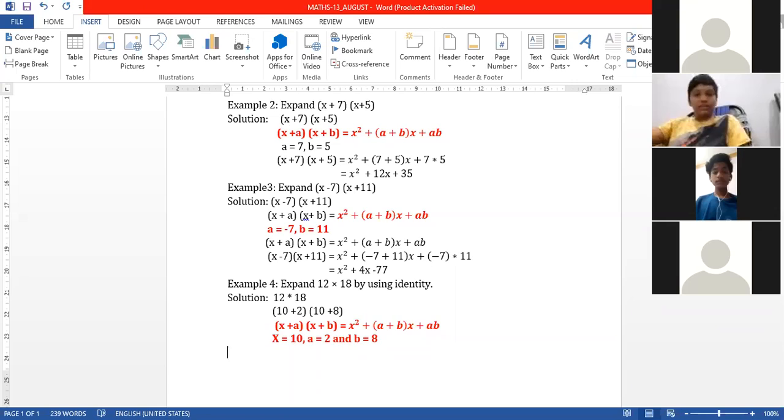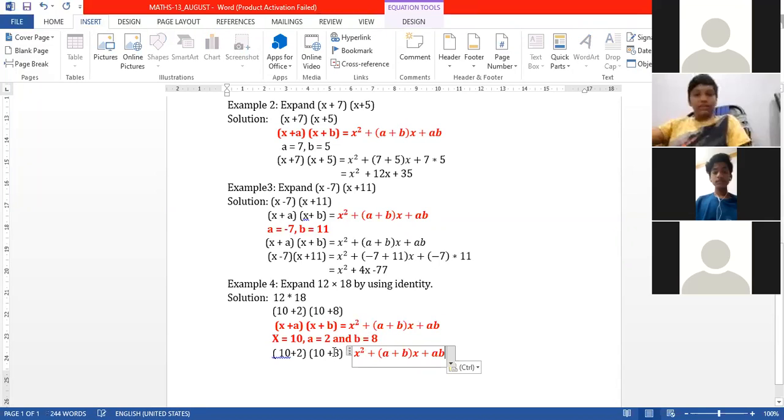Now this value I want to substitute in the given identity. Then I can write x plus a, x means 10 plus 2, second bracket, 10 plus 8, is equal to, I want to substitute the value here. In the place of x, what is the value of x here? 10. 10 square plus a plus b.